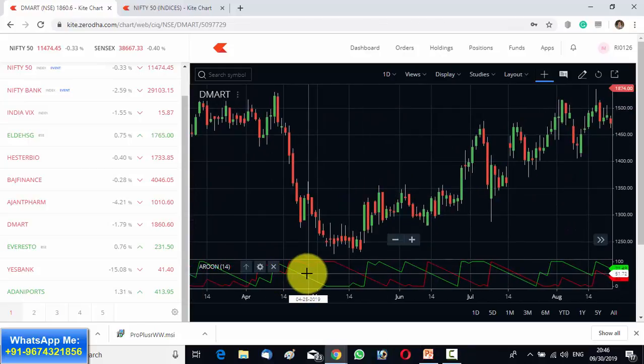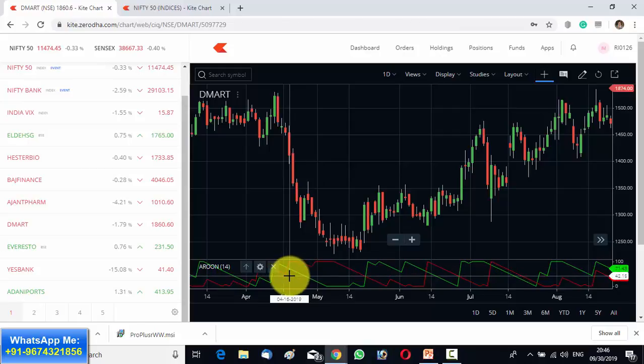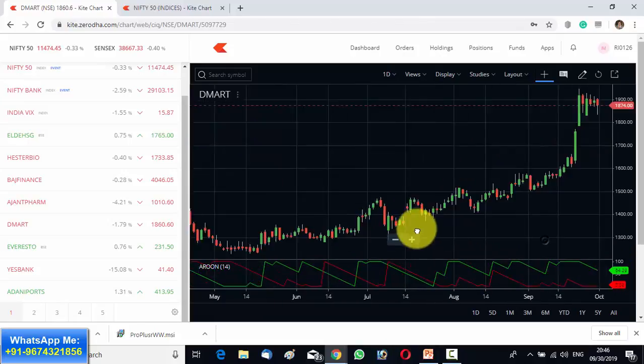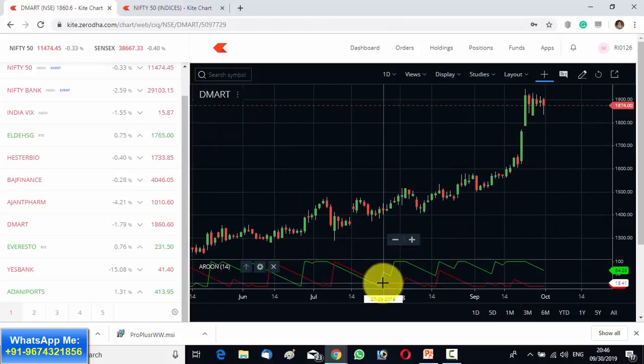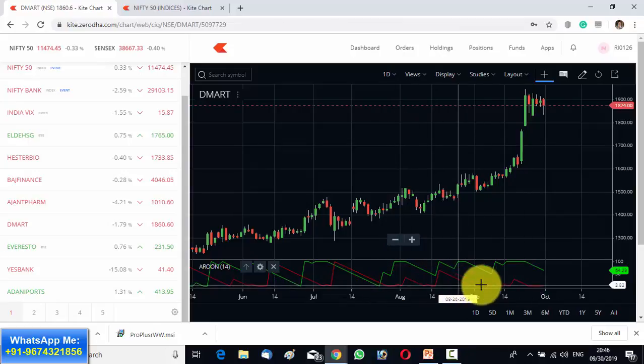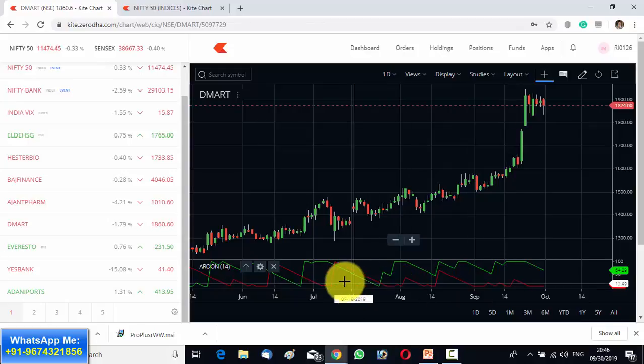So from the chart we can see that whenever the red line crosses above the green line, it is the start of a downtrend, and similarly whenever the green line crosses above the red line, it is the start of an uptrend. And the strong trend is when these lines are far apart. Suppose here the green line has crossed the red line, but this has never crossed back. So this is basically a strong trend.